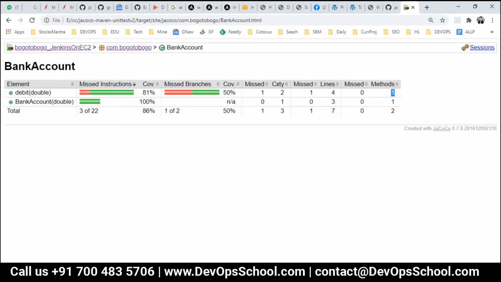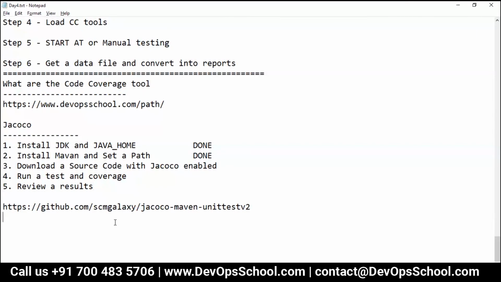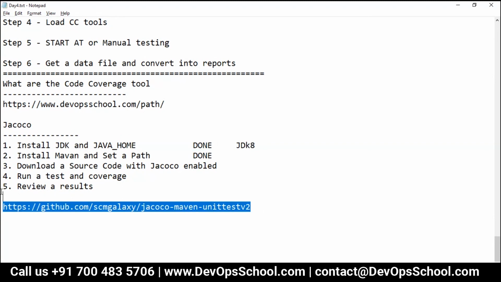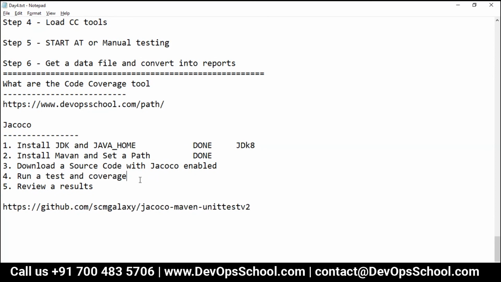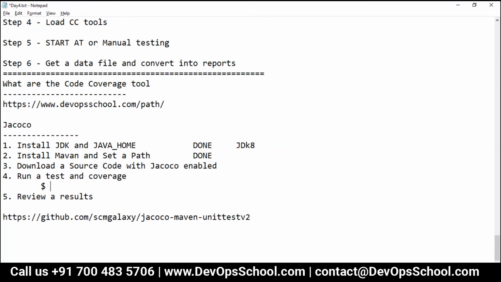Okay, guys. So now what I'm going to do, I'm going to ask each one of you, on your desktop, to install JDK and set Java Home. I think everyone has it already. Minimum JDK 8 we need. And then install Maven and set the path. Download the source code from here. Run the test coverage. How? mvn install, which will do everything, and review the results under the target directory. Okay, guys. So I'm updating these notes now. Any questions before that, guys?